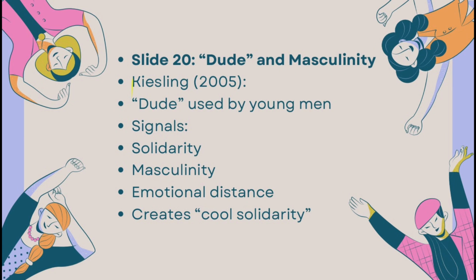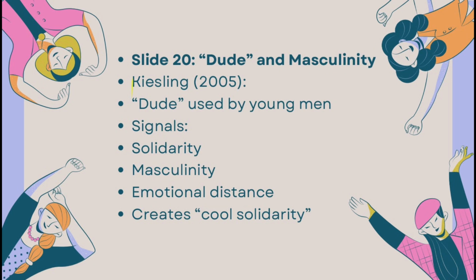More than a conversational marker, dude expresses social relationship. Kiesling argues that it conveys cool solidarity, friendship without over-intimacy. This fits heteronormative expectations that discourage emotional closeness between heterosexual men. Thus, dude allows men to show camaraderie while maintaining emotional distance.